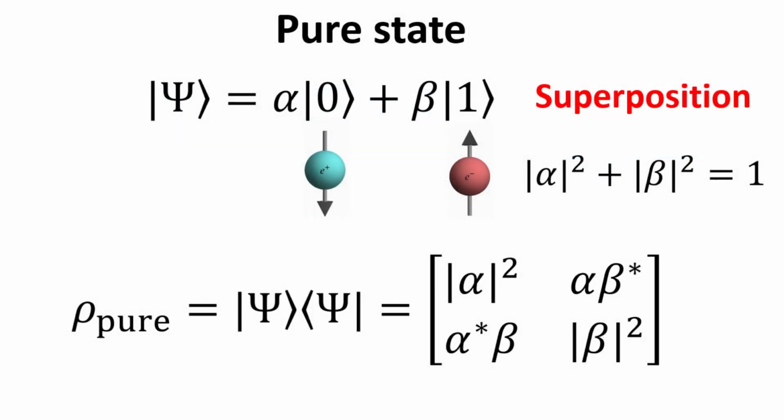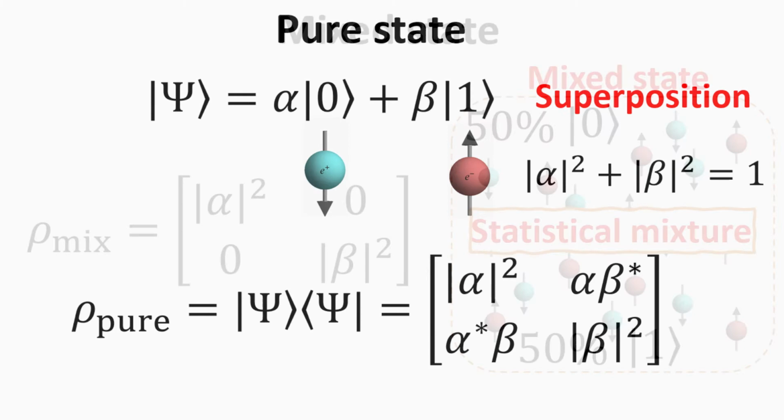In the first system, we consider a coherent superposition of the up and down spins, with amplitudes alpha and beta respectively, whose modulus squares sum to 1. This is a pure state, and its density matrix is simply given by its outer product, as shown. Most notably, it contains off-diagonal elements given by the product of the two amplitudes, which describe the coherence between